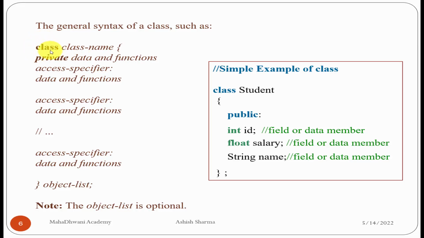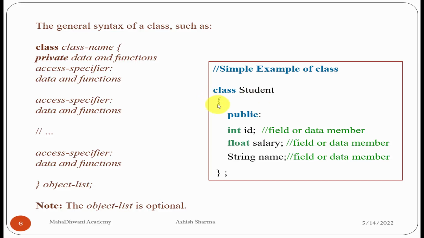The keyword is class to create a class, and the keywords public, private, protected are for access specifiers. So this is the example. In this example we can see there is a keyword class to create a class. The name of the class is student. This is a user defined name. It's an identifier, so you can take any name.